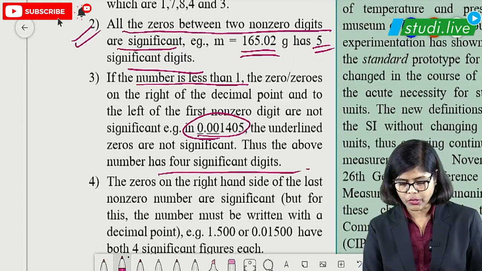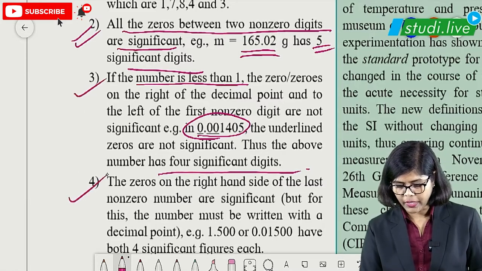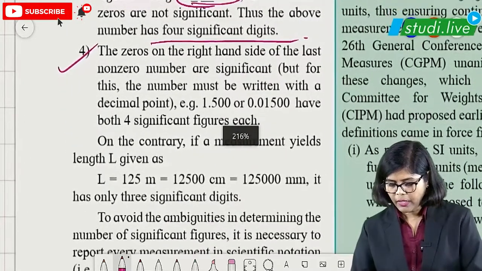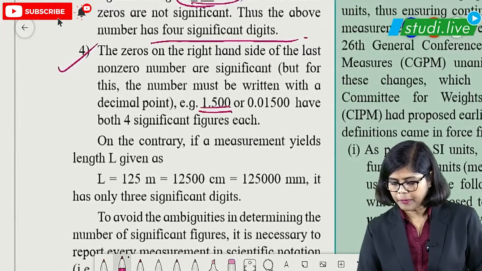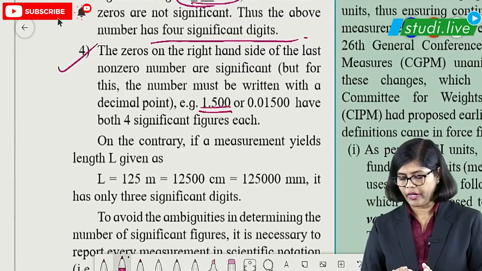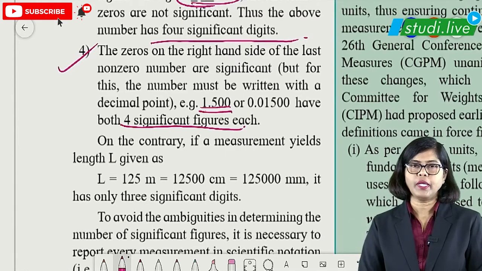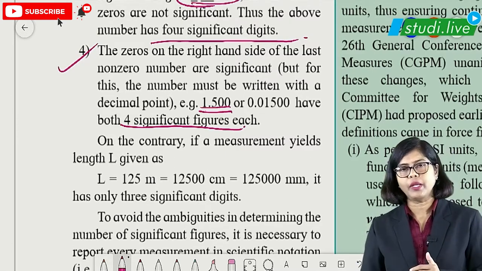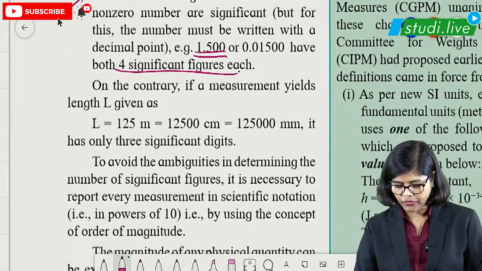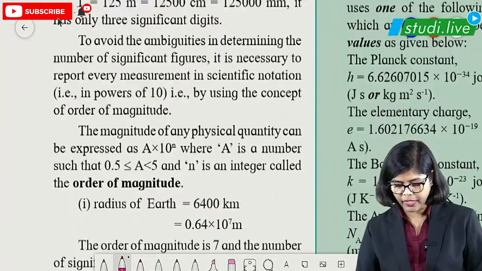So these are the rules, students. And the fourth one is, if the zeros are to the right side, like 1.500, of course we have to count them. Zeros to the left side will not be counted. So these are all the rules for significant figures, which is again very easy.